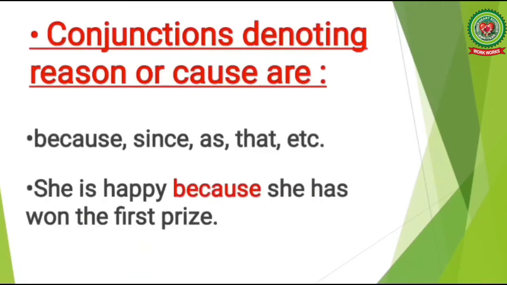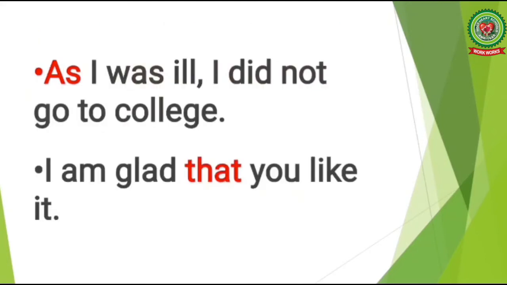The next kind of subordinating conjunctions denoting reason or cause are because, since, as, that, etc. Let's read the examples. She is happy because she has won the first prize. Here in this example, the conjunction because is the conjunction denoting reason or cause.